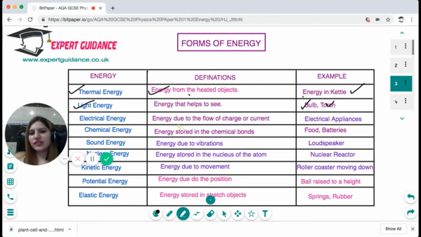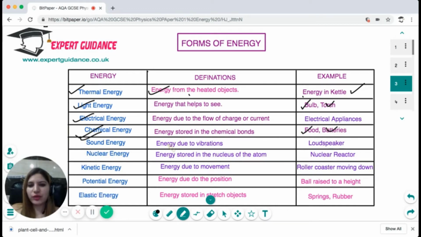Electrical energy is the energy due to the flow of charge or current. So all electric appliances have electrical energy. Chemical energy is the energy stored in chemical bonds, like energy stored in our food and batteries. Sound energy is energy due to vibrations, for example, loudspeakers and speakers. Nuclear energy is the energy stored in the nucleus of an atom. For example, we use this energy in a nuclear reactor.